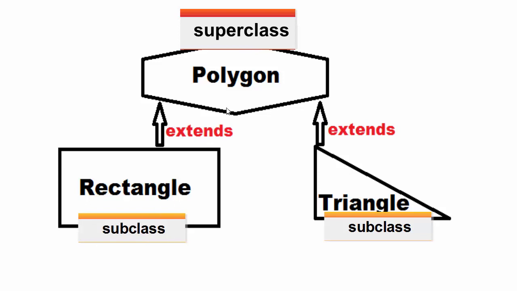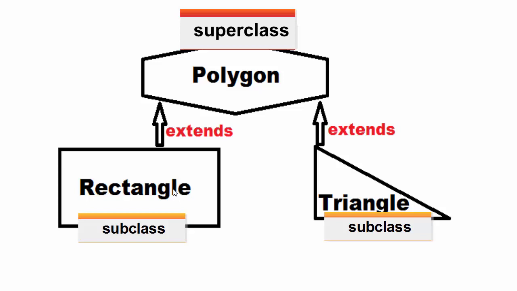In this example, I have taken polygon as a superclass and two classes, rectangle and triangle, as the subclasses. If you see carefully, what is the relationship between rectangle and polygon, and triangle and polygon? Rectangle is a polygon, right? And the triangle is also a polygon.